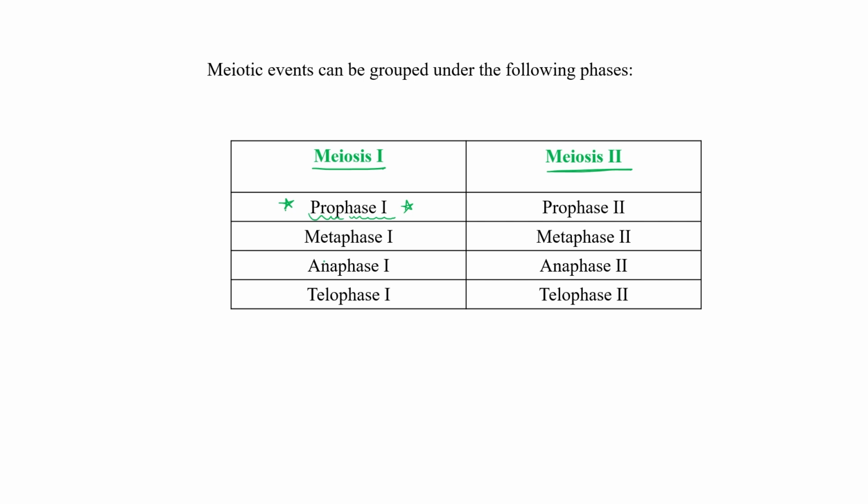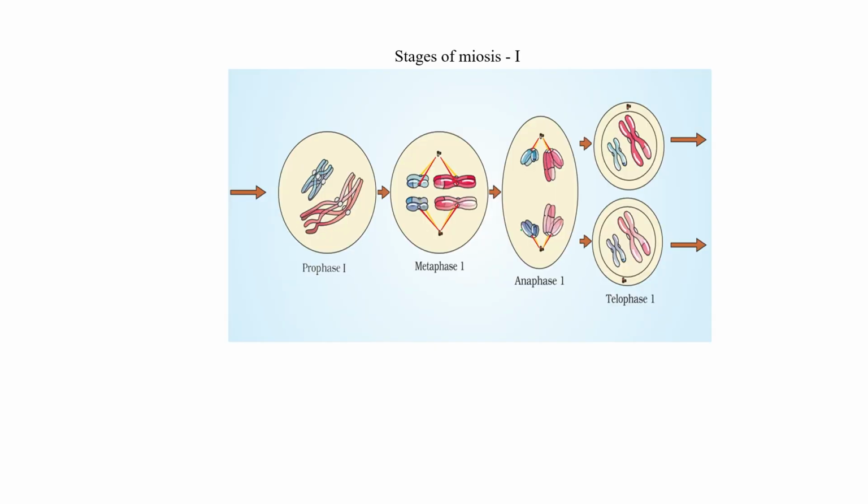Okay, so we can further divide meiosis 1 and meiosis 2 into 4 different subcategories: prophase 1, metaphase 1, anaphase 1, telophase 1. Similarly here, prophase 2, metaphase 2, anaphase 2 and telophase 2. Now these are the stages of meiosis 1, as you can see over here. This picture I have taken from your NCERT book. So this is the prophase 1. You can see crossing over, chiasma formation or recombination, right? So recombination occurs during this phase, crossing over occurs in meiosis 1.